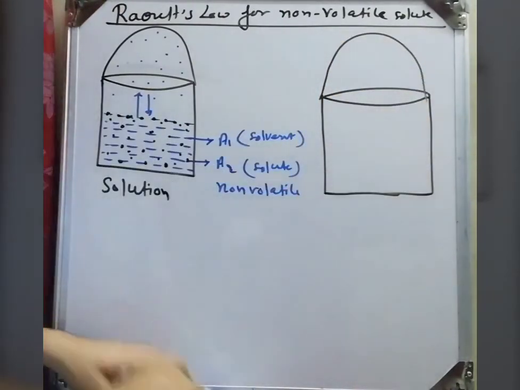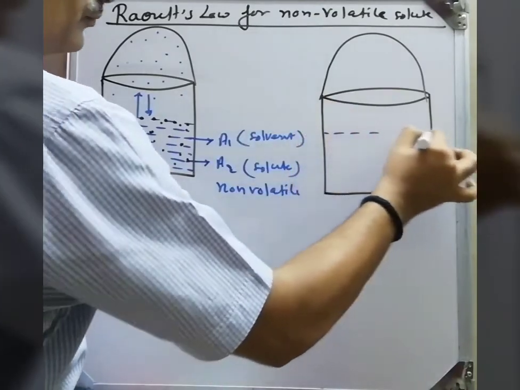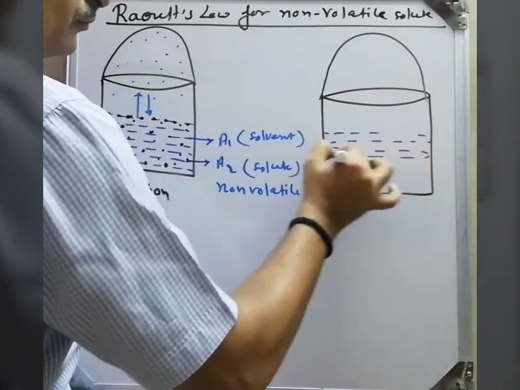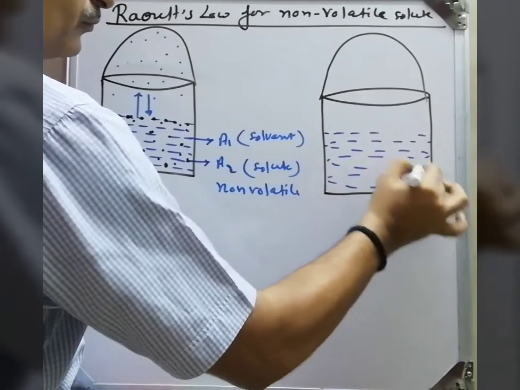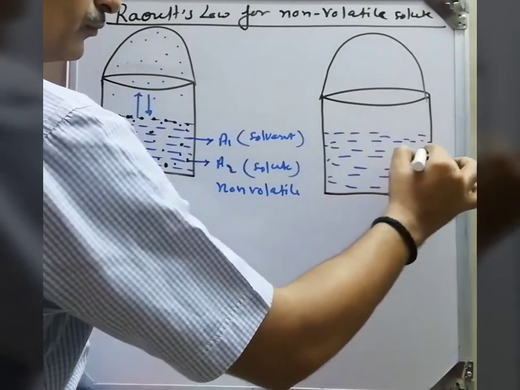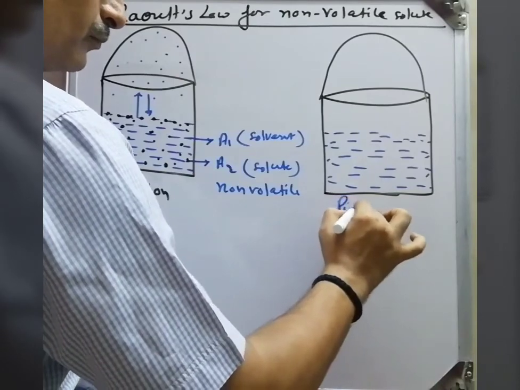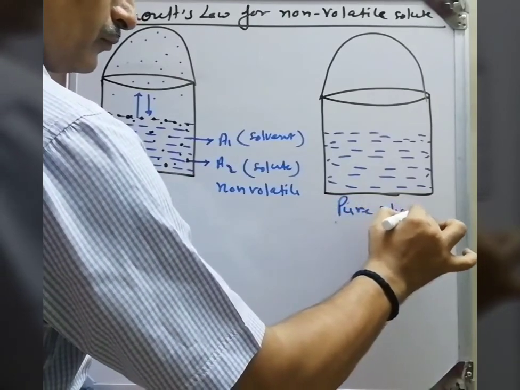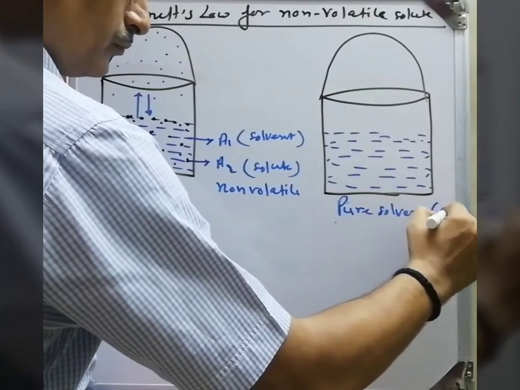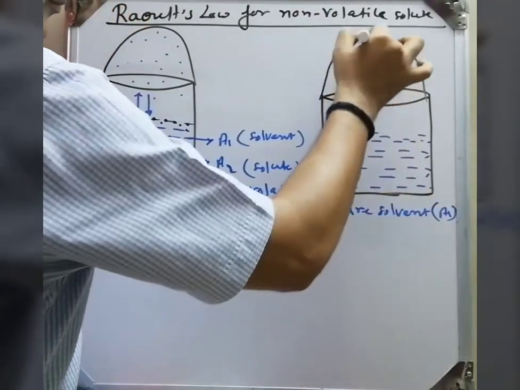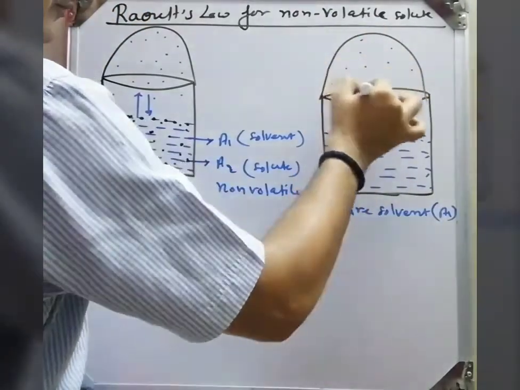When we take this water separately, no solute is present here. This is the pure solvent, only water present here. A1. So here we get the vapor pressure.